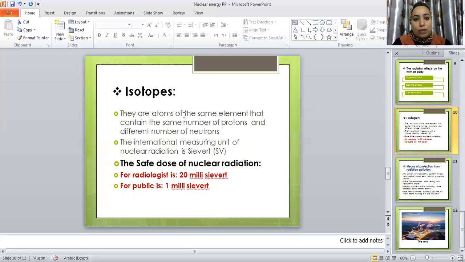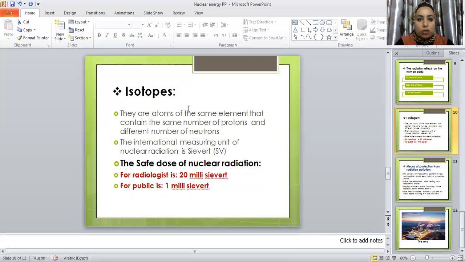As we have isotopes, for example, we have hydrogen, the normal hydrogen, with atomic number 1 and mass number 1. The isotopes of hydrogen are H 1 2 and H 1 3. They have different numbers of neutrons. Another example, oxygen.